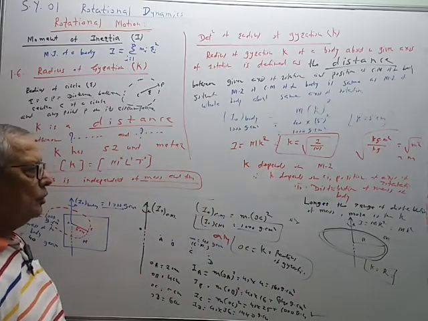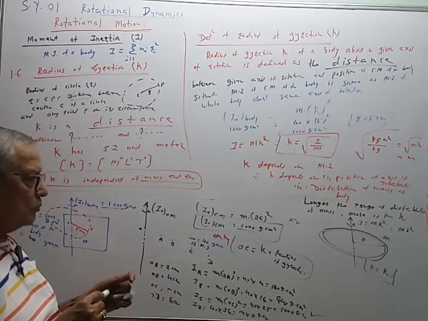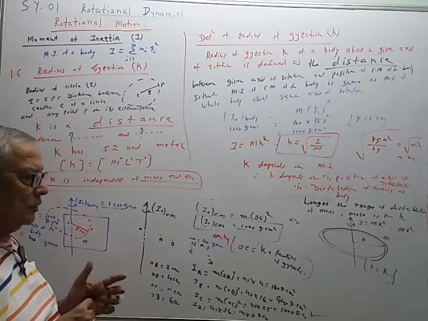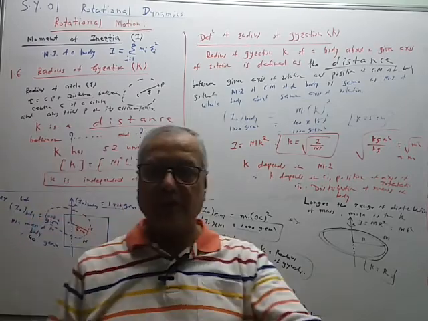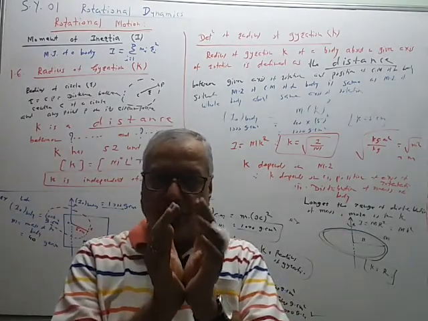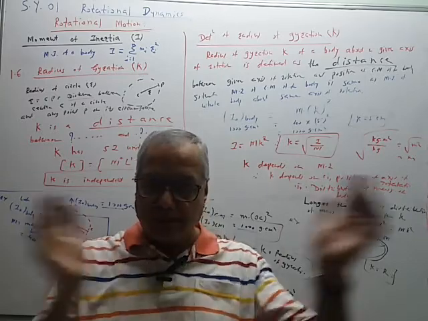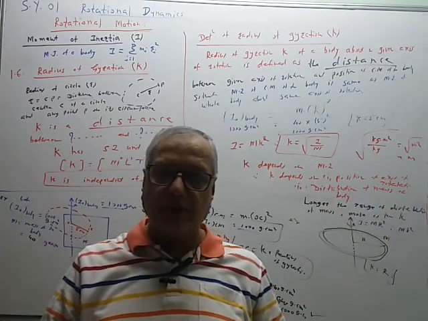So longer the range of distribution of mass, more is the value of the radius of gyration. So radius of gyration gives the idea of distribution of mass. Smaller the value of K, shorter is the range of distribution. Larger the value of k, longer is the range of distribution.